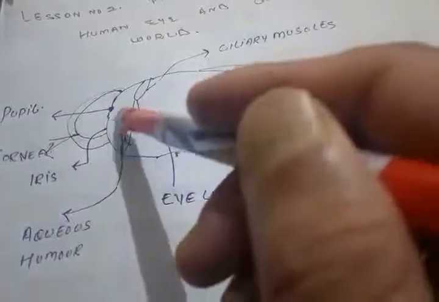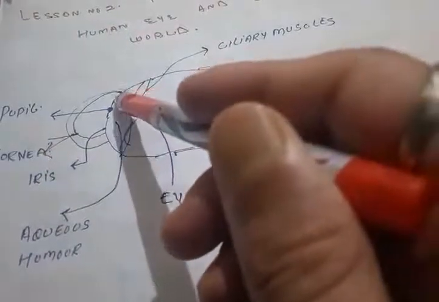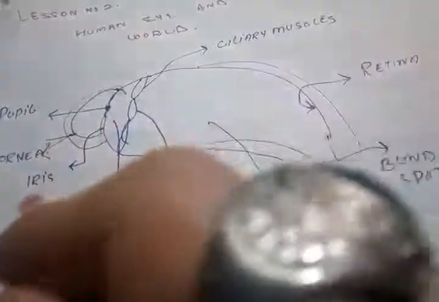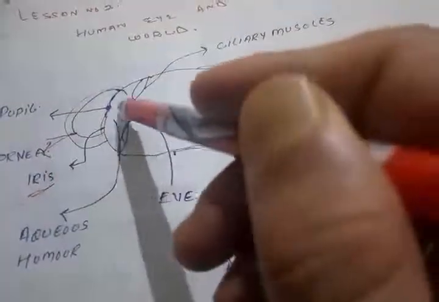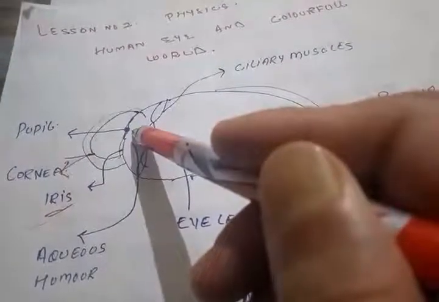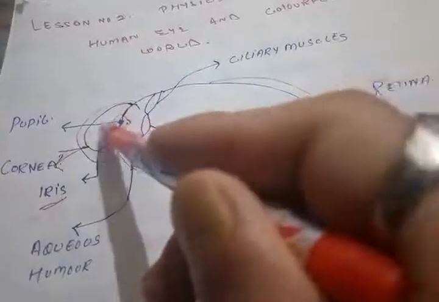Behind the cornea there lies one more marginal line that is called the iris. In the middle part of the iris there lies a black spot that is called the pupil.